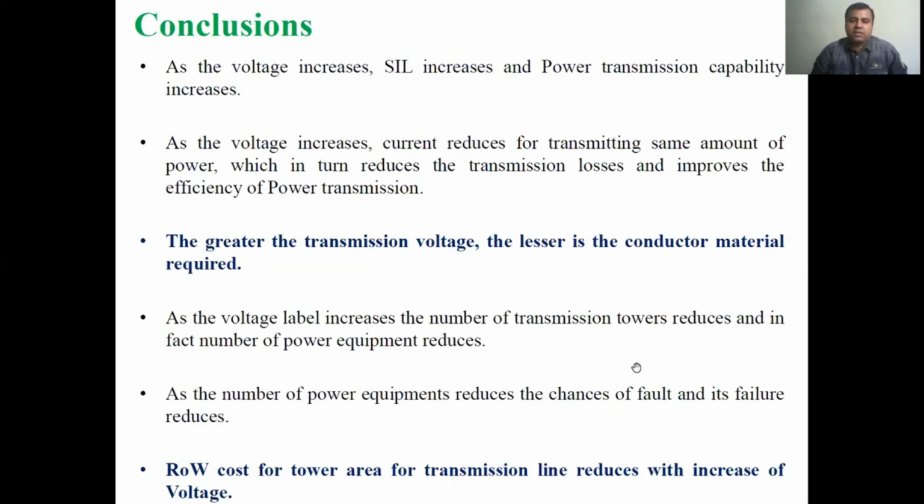As the voltage level increases, the number of transmission towers reduces, and in fact the number of power equipment is reduced for transmitting the same amount of power. So the chances of fault and failure will be reduced. Also, the right of way cost, for the tower area in transmission line design or transmission tower placement, will be reduced with increase of voltage.